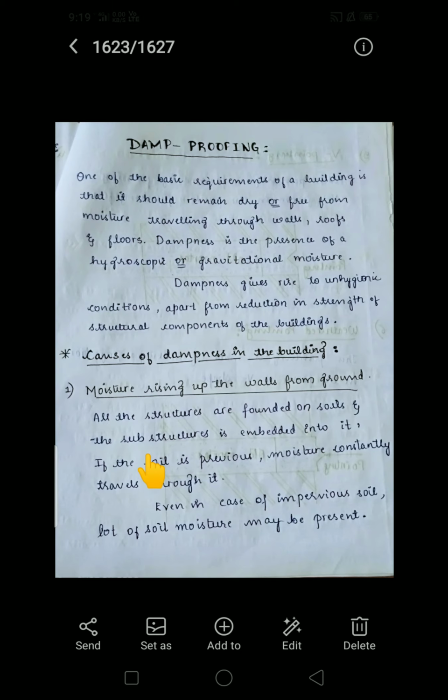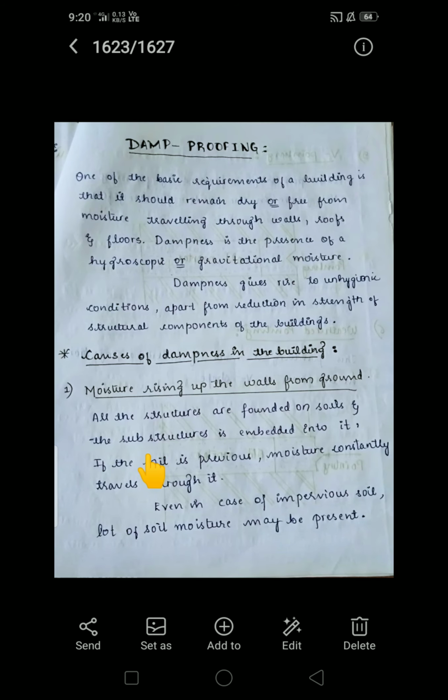What are the general causes of dampness in the building? Coming to the first one, it is the moisture rising up the walls from ground. The basic first component in our building is the foundation. The foundation has direct contact with the ground. If there are chances of water rising in the ground, that risen water will have an effect on our building. So, moisture rising up the walls from ground.